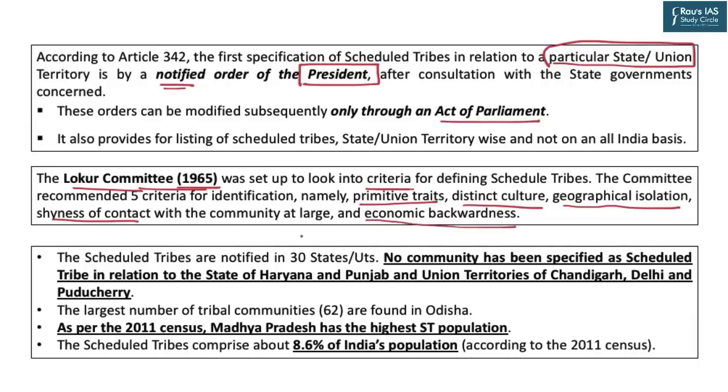Scheduled tribes have been notified in 30 states and UTs in India, and no community has been declared as a scheduled tribe in the states of Haryana and Punjab and union territories of Chandigarh, Delhi and Puducherry. The state of Odisha has the highest number of tribes declared as scheduled tribes, numbering 62. And as per the last census of 2011, Madhya Pradesh has the highest population of scheduled tribes. As per the census of 2011, scheduled tribes comprise 8.6% of India's population.